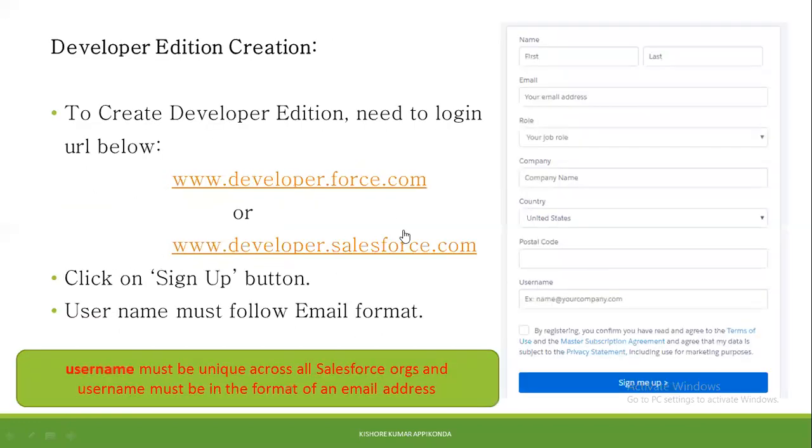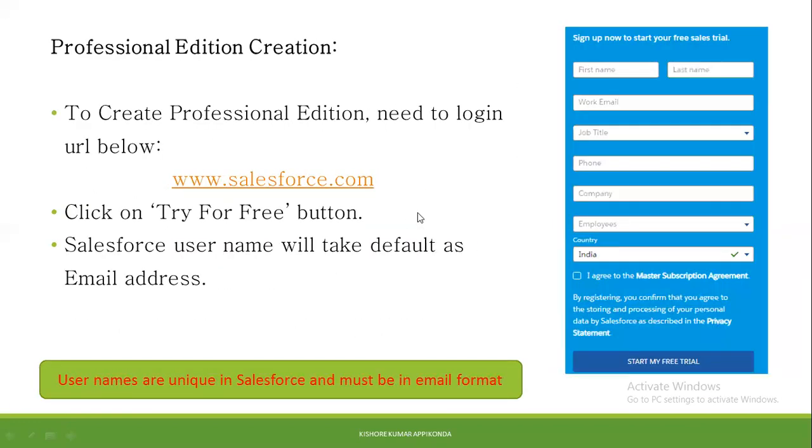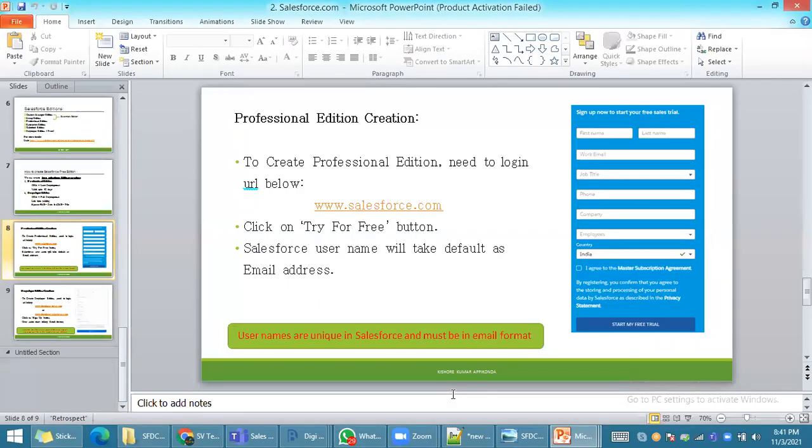Okay, see here how to create a Salesforce edition. You have to go to www.salesforce.com. There you click on try for free. There you enter your first name, last name, email address, job title, phone number, company, and everything. You click on start my free trial. An email will go to your registered email address. You confirm it, then you start using your Salesforce. Okay, this is everything about Salesforce.